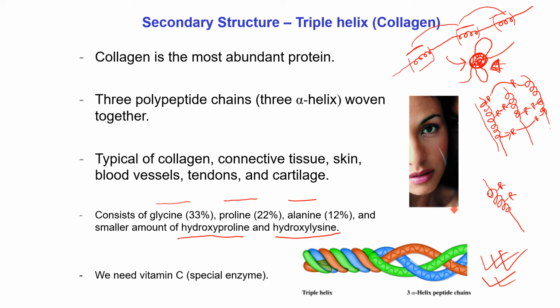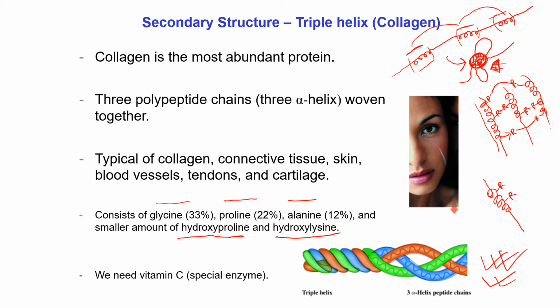Actually, the percentage of these three amino acids is very high, but hydroxyproline and hydroxylysine are in smaller amounts. So we already know about proline among the 20 amino acids, but we did not hear about hydroxyproline before.